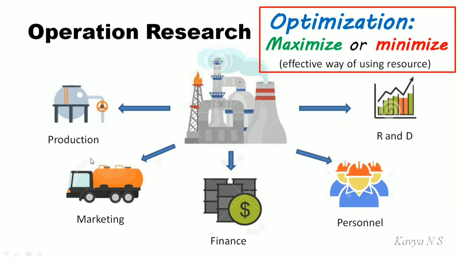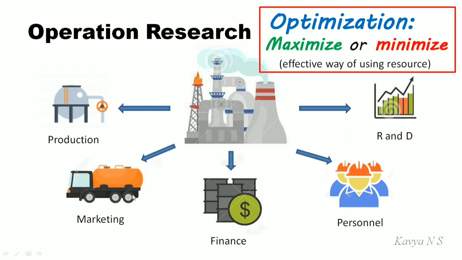For instance, consider the production department. Here, their objective is to maximize the production. They may have availability restriction on goods or machines. They have to maximize production. At the same time, they have to follow the availability restriction. So, here the optimization is maximization.